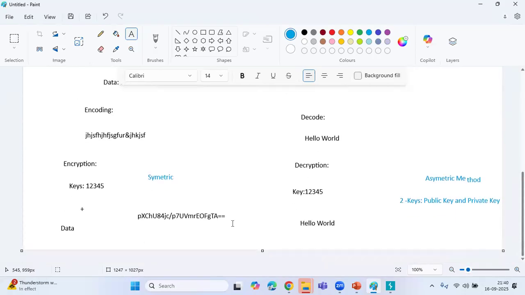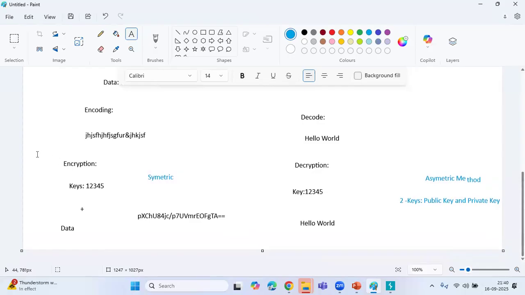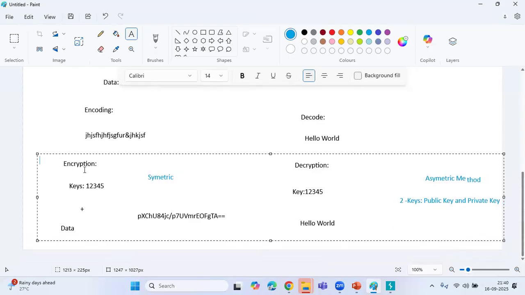If it is clear, we will go for one more important concept. This mechanism is mainly used to protect your sensitive data in applications. Suppose in a transaction your credit card or debit card information is passing. To protect that data, they use this mechanism. Encryption will be used there, not encoding. Encoding is for non-sensitive data. For protecting sensitive data, they implement encryption only.